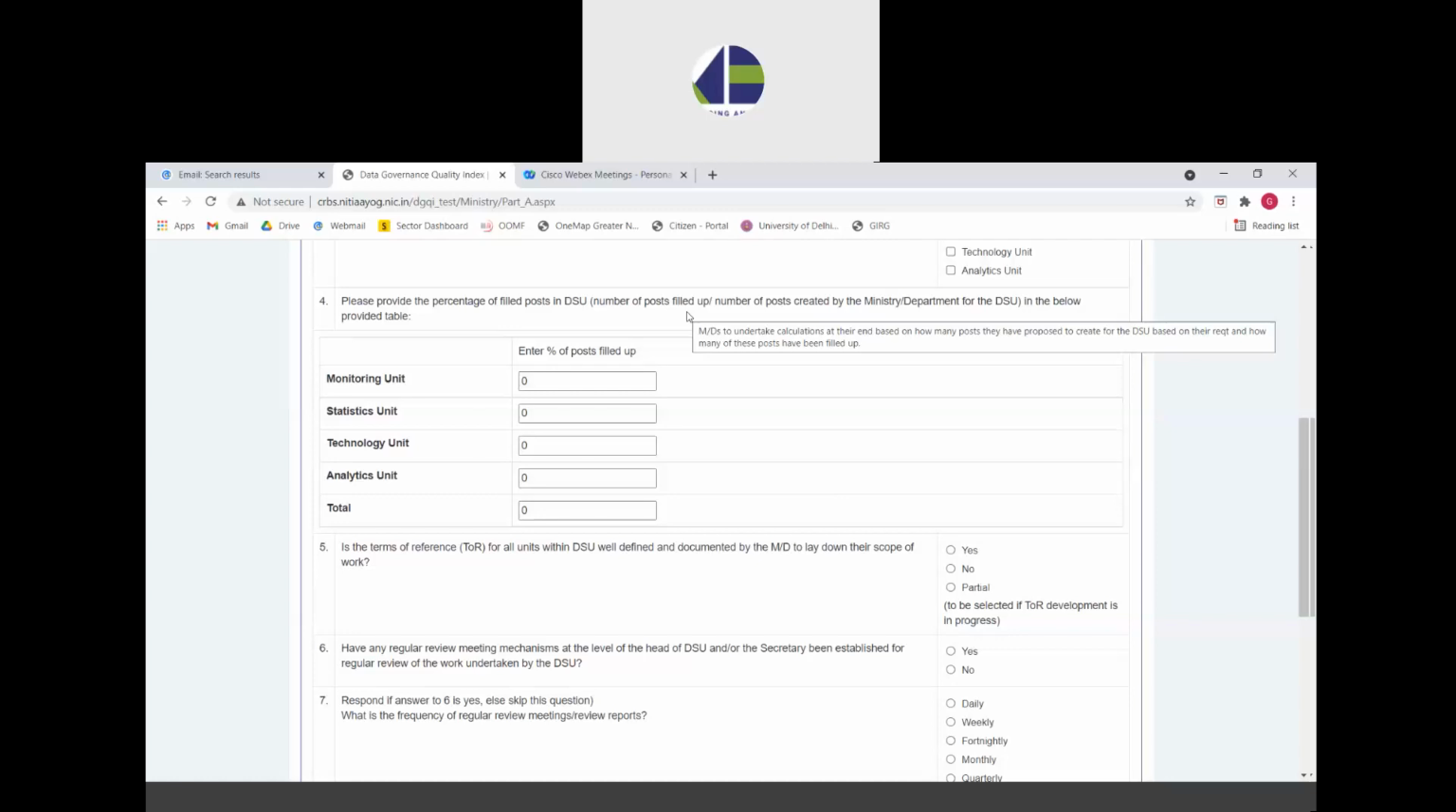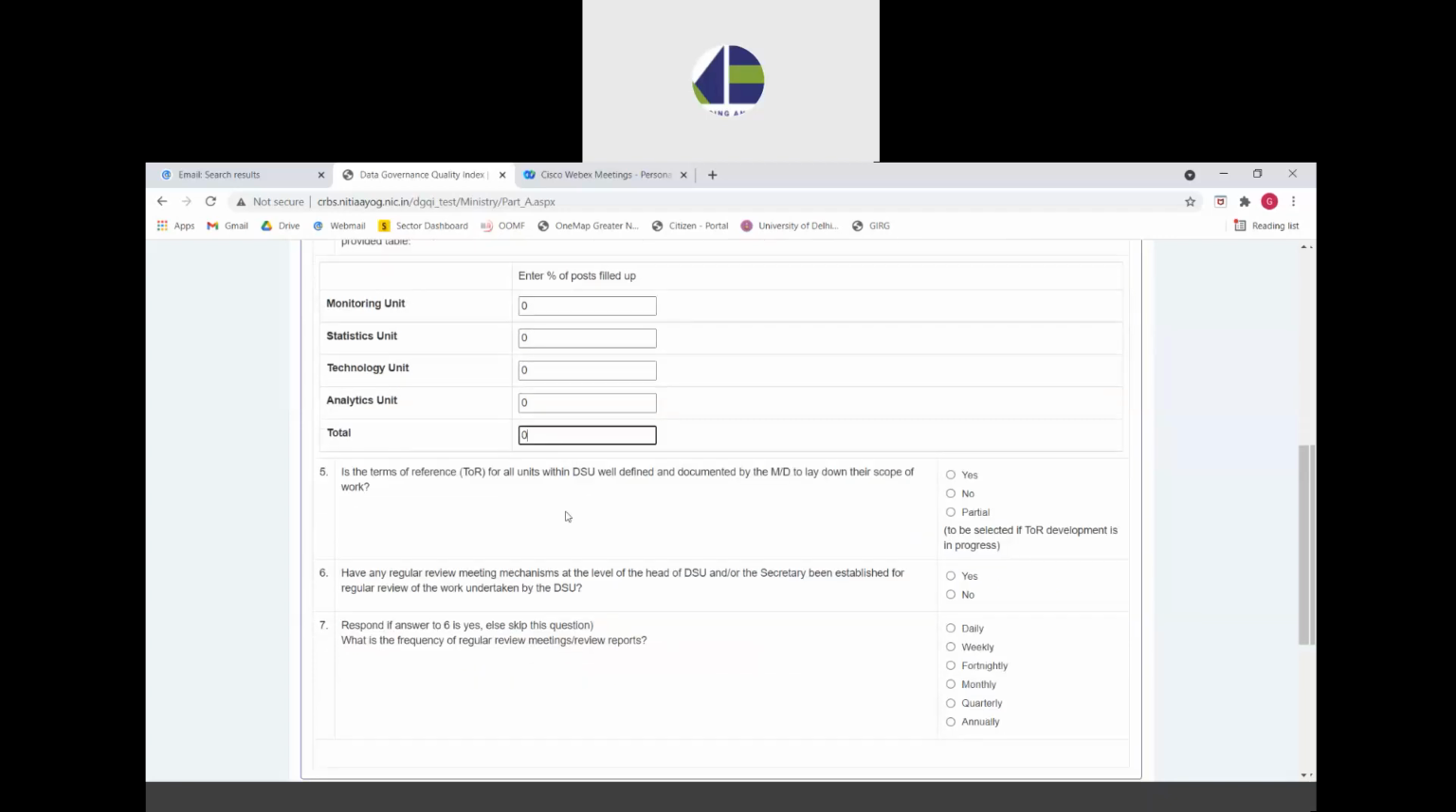To give an example, if 20 posts were proposed to be created by the department or the ministry for the DSU, and 10 of them have been filled up already, then the percentage would be 50%. Accordingly, this has to be filled in for each and every unit within the DSU. The total will get automatically reflected here.